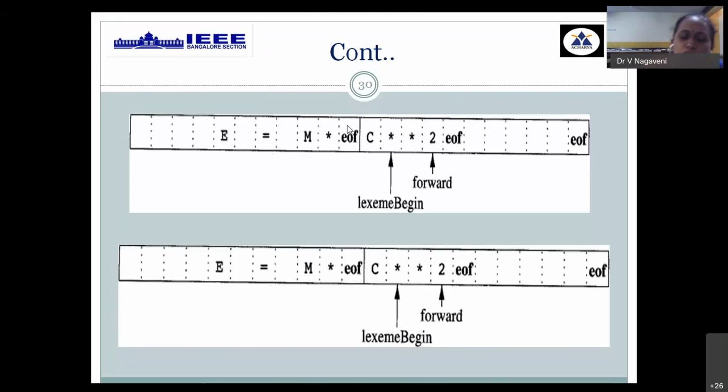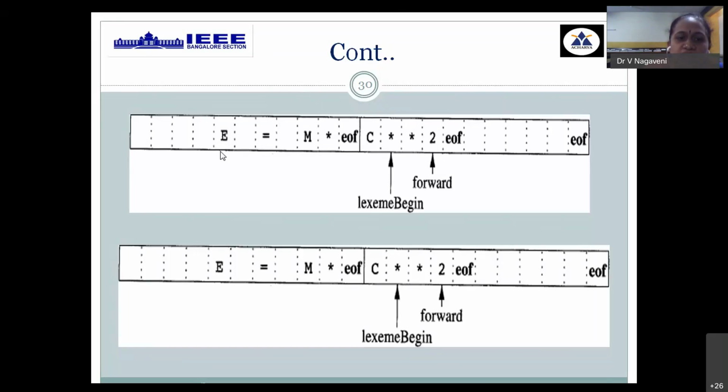To help in that process, we have two pointers called lexeme begin and forward pointer. Lexeme begin always starts at the leftmost character of your input program, and the forward pointer also starts at the leftmost character, but the forward pointer keeps moving ahead. When it points to the equality symbol, it stops there.